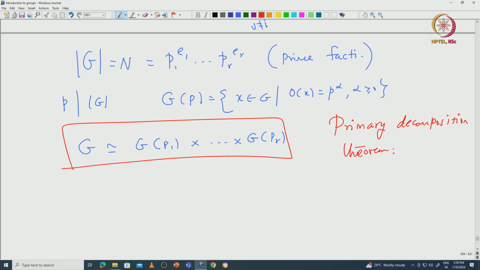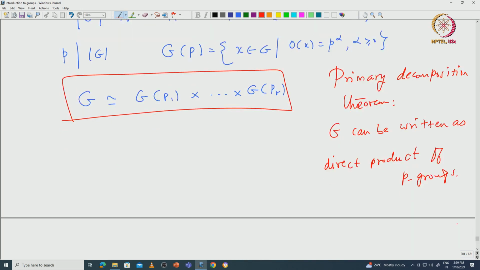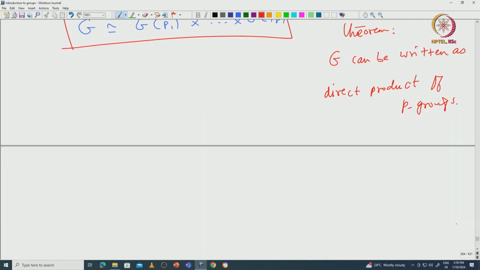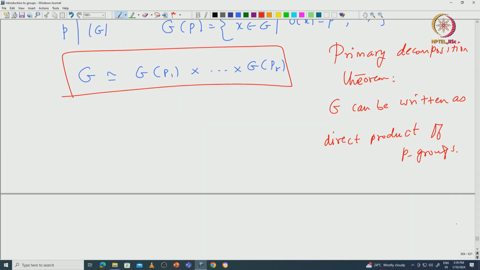So, this asserts that G can be written as a direct product of p-groups. Okay. So now what we are going to do is only focus on p-groups. Okay. A p-group means a group whose order is some prime power p.